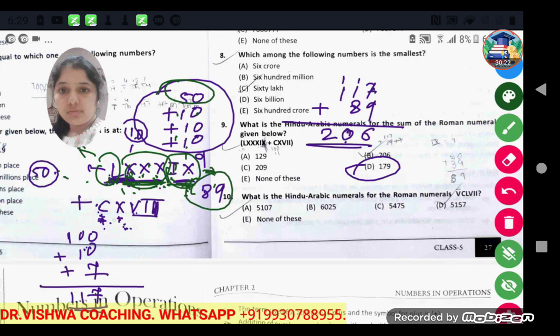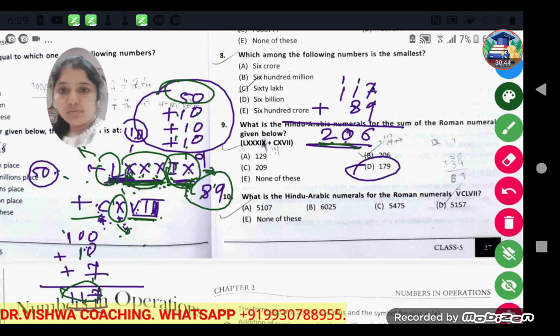And in the same way, C means 100 and X is the smaller number written at the right side of it, so it becomes 10 plus 100, and this VII means 7. So you have to add them. So this is 117, and when we add 117 and 89, the number we obtain is 206.